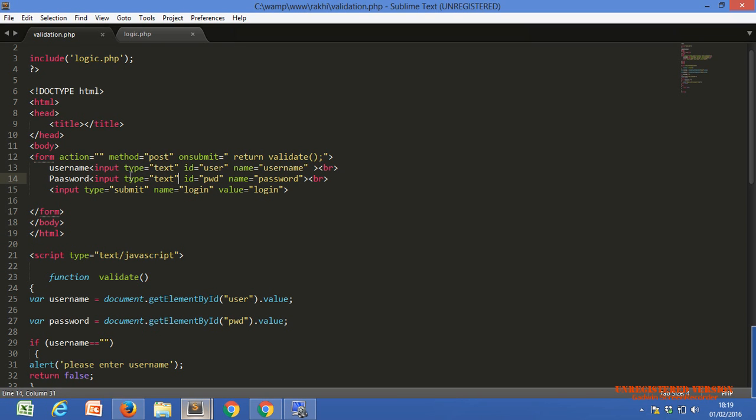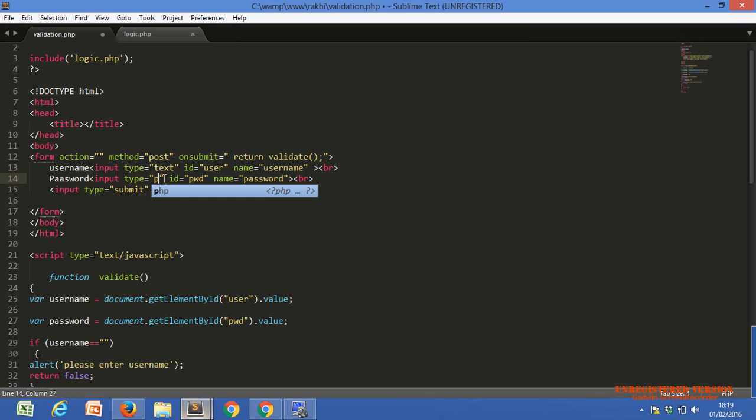If you need the password format, we can hide the string or text we have entered in a text box by using the type property of our input tag. How?